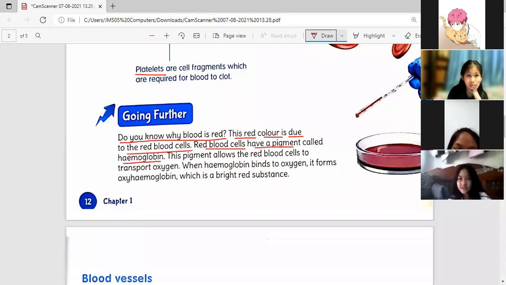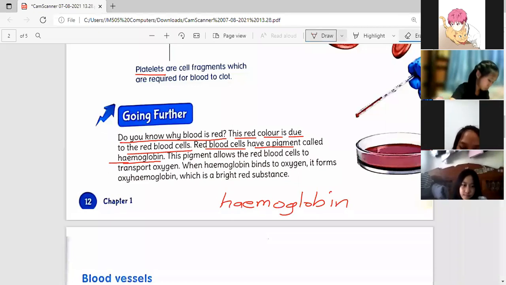I want to see that one in your vocabulary notebook. Hemoglobin. Just a moment, please. Look at my screen.